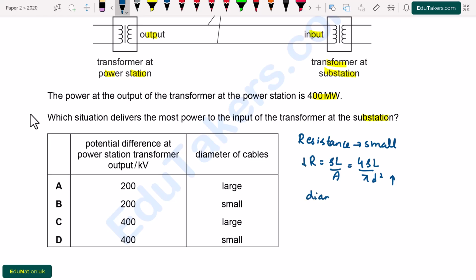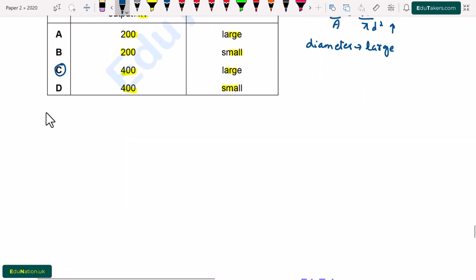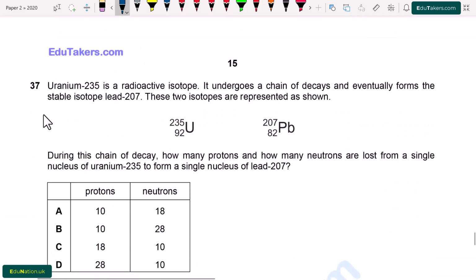So when the resistance is small, the diameter will be large. So I write here, diameter is large and the potential difference should be larger. So from here, potential difference at the power station transformer output in kilovolt and diameter of the cables. Option A, 200 large, 200 small, 400 large, 400 small. So it will be option C, because here the potential difference is larger and also the diameter of the cable is large.